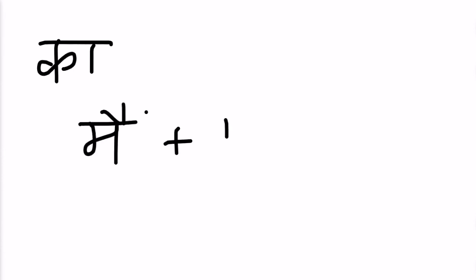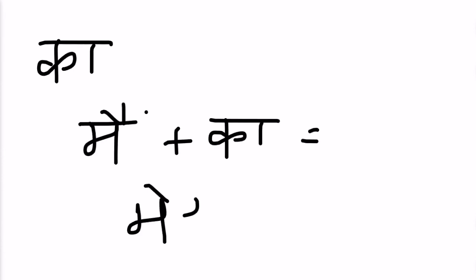Now let's look at the word ka. Some words aren't adjectives like big, green, small, things like that, but they would imply possession. So you are using the word ka. If you were going to say my book or my home or my brother or my light, something like that, if you're saying me plus ka, that becomes mera.